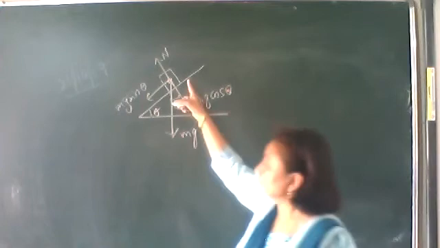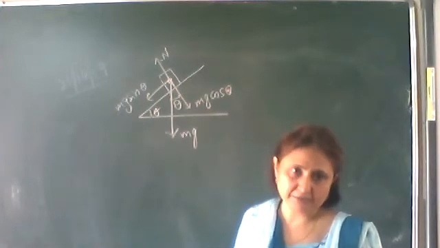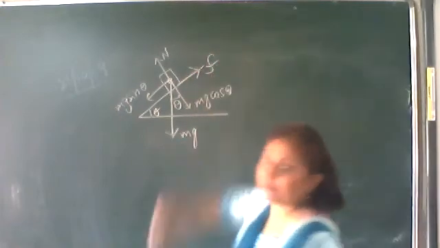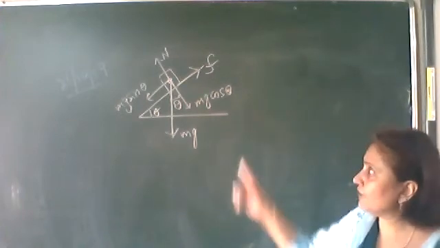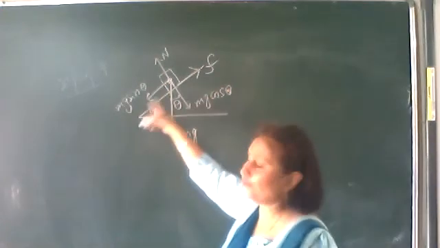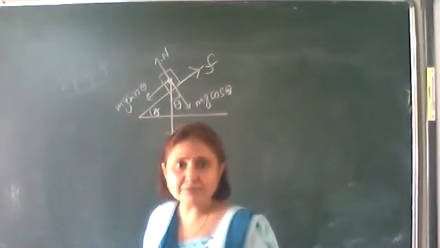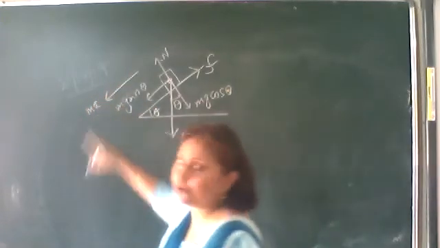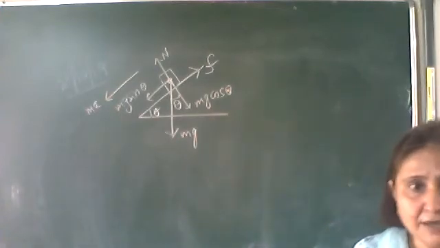Okay, now the block is coming down with some acceleration on a rough inclined plane. So as the inclined plane is rough, the frictional force acts. Which frictional force? Kinetic frictional force, which will be acting tangential to the two surfaces in contact. What is the net force along the inclined plane? The net force according to Newton's second law is mass into acceleration. As the body is coming down with an acceleration, the net force is m into a along the inclined plane in the downward direction. Complete the figure.